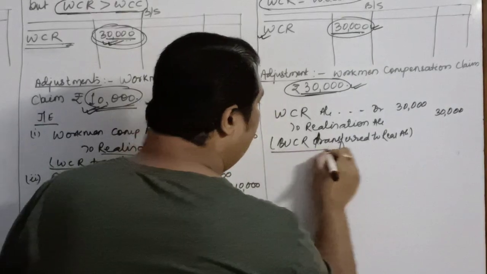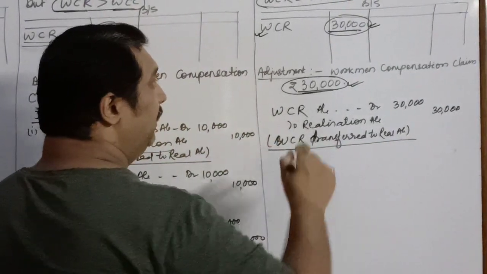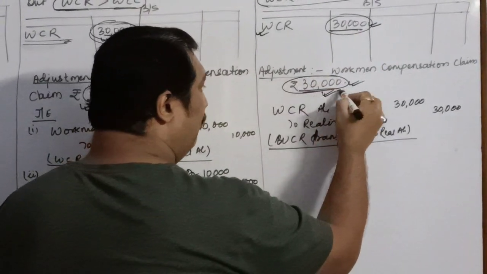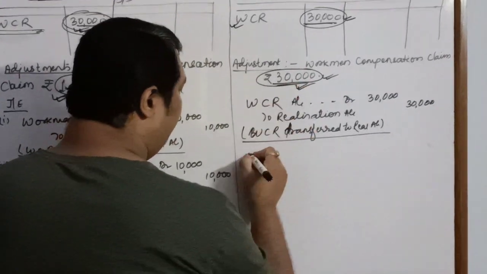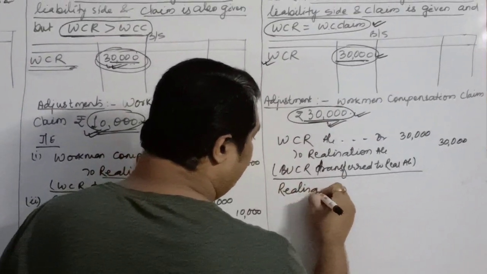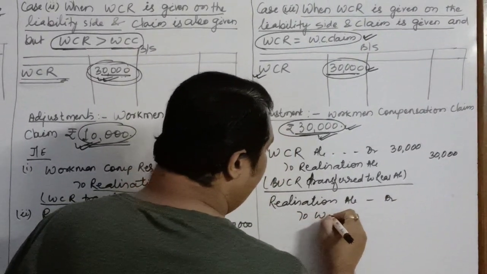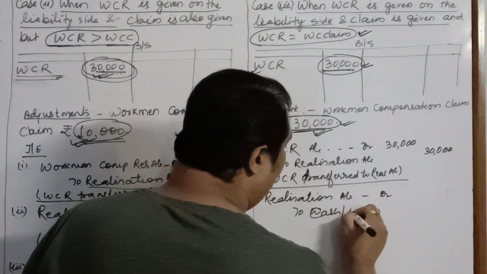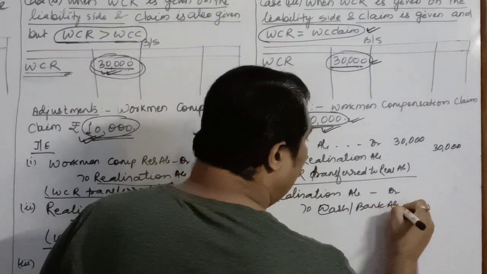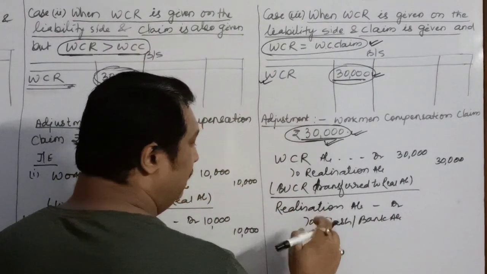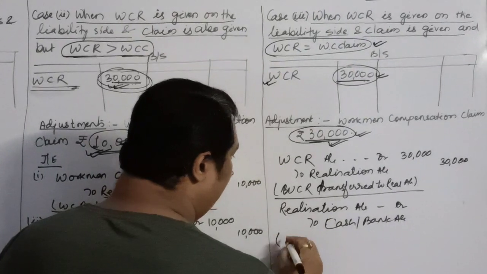After this, we will pay off the liability. We'll pass the entry realization account debit to cash or bank account. Remember, all the liabilities are to be paid off either through cash or bank, whatever is mentioned in the question.